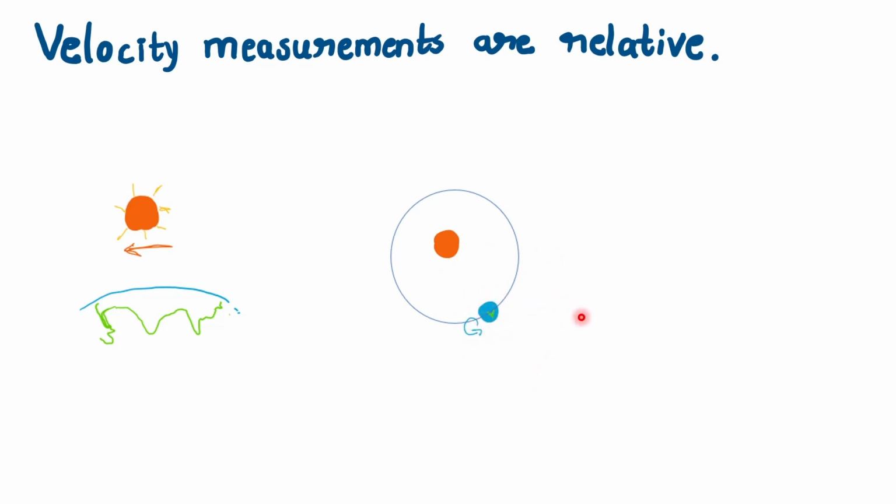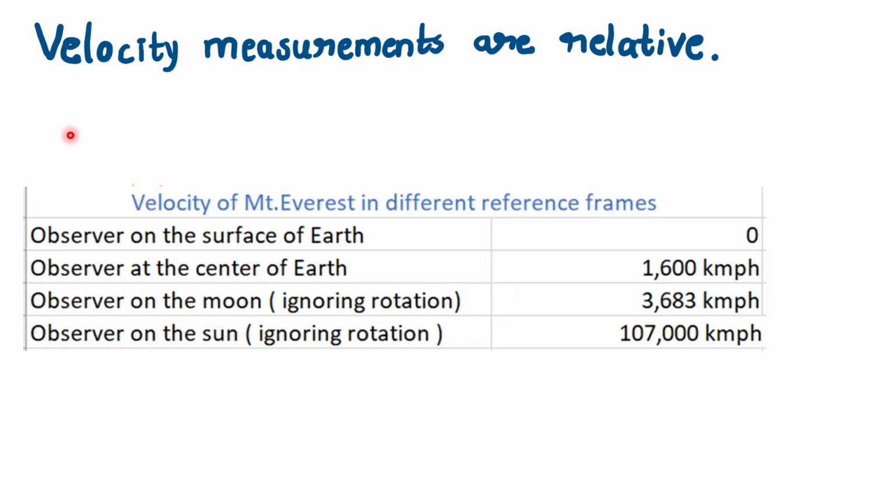So with this example, it's pretty clear that motion is always relative. The sun is moving, but relative to a person standing on the surface of the earth, whereas the earth is moving around its axis relative to a person outside the earth, a person looking at the earth from the outside. Okay, so I hope from this example you are convinced that velocity measurements are relative. To give ourselves a feel, let's look at a bunch of numbers.